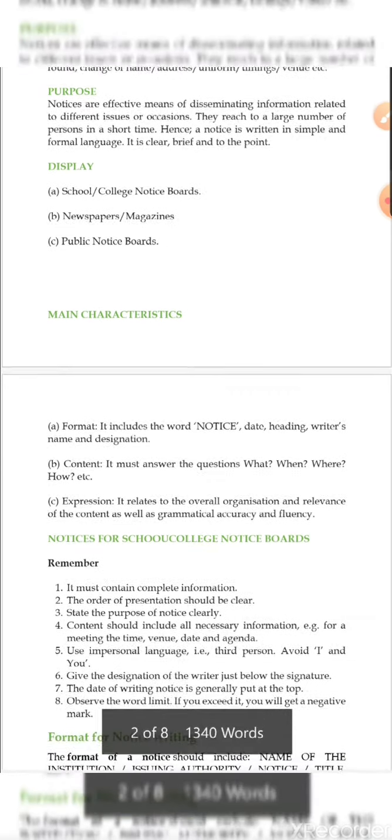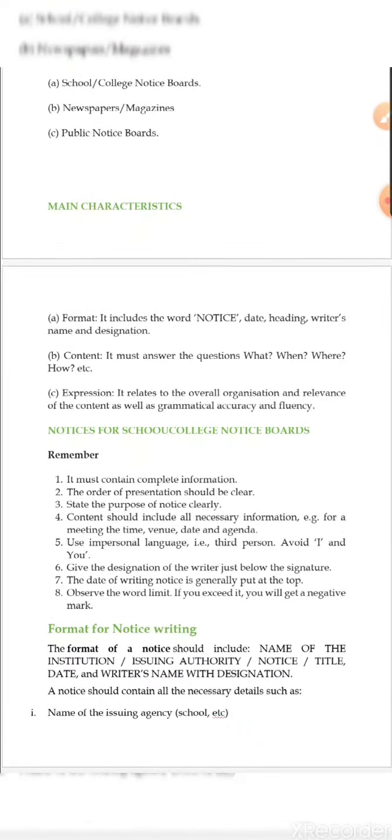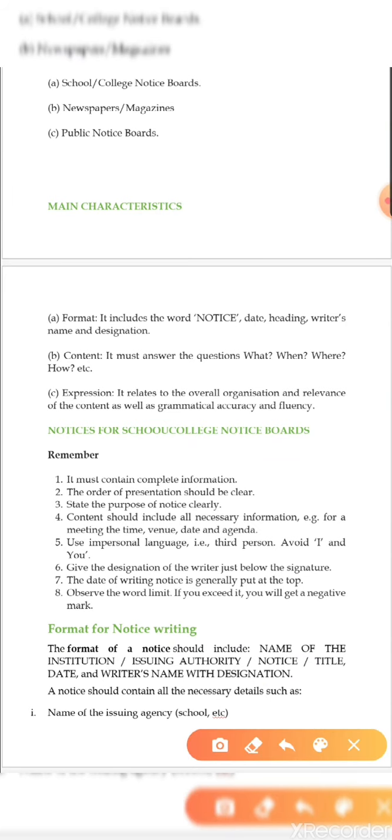Next we will see the main characteristics of the notice. Now this is very important, that is the question paper format that comes for the notice. What are the main characteristics that they look for? Okay, number one is format.